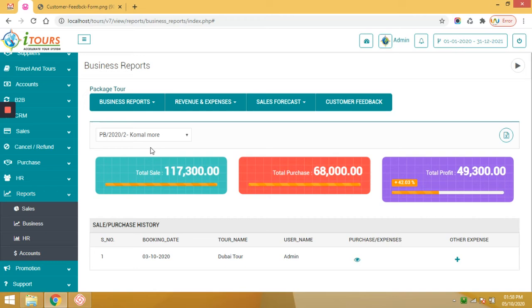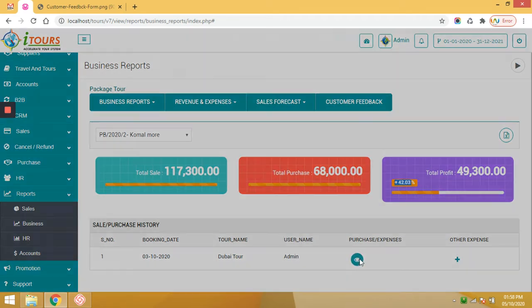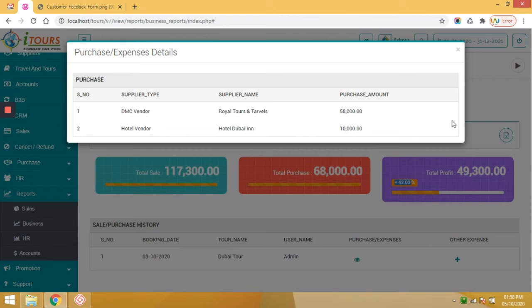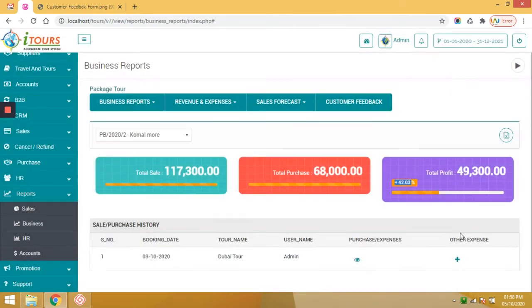So here you can select the particular package tour booking ID, where you will get the total payment or the total selling amount, purchase amount, and your actual profit. This profit we have displayed as a percentage as well. Here you can see the total purchase or the expenses sections. If you have any miscellaneous expenses or after-the-tour expenses, you can define them in the sections, so it will get deducted from your profit. All those reports you can export into an Excel file.